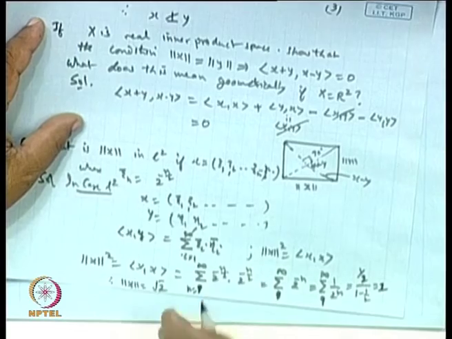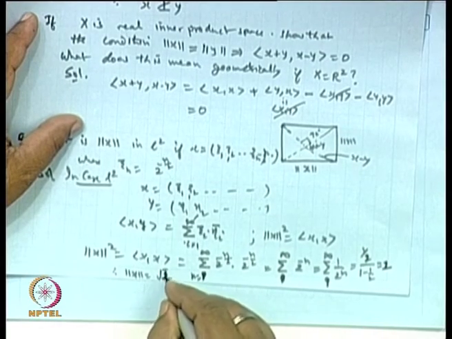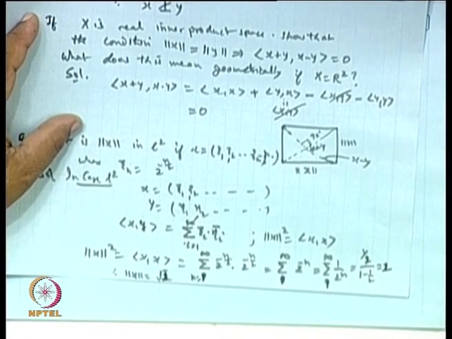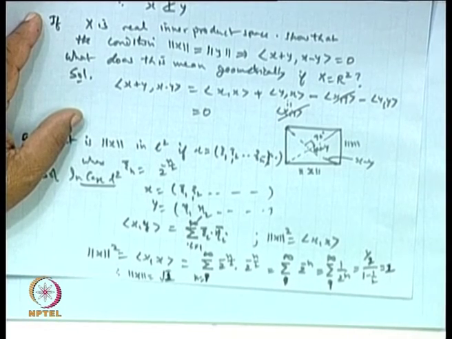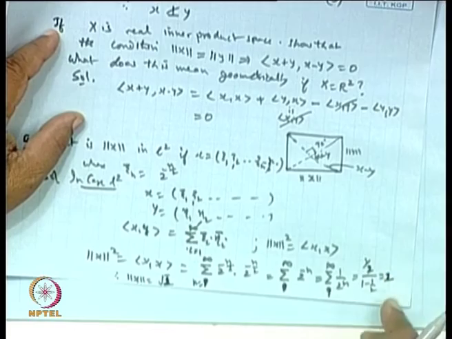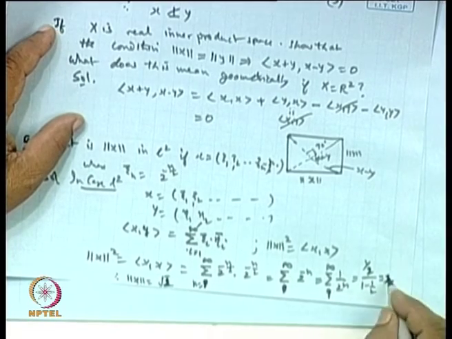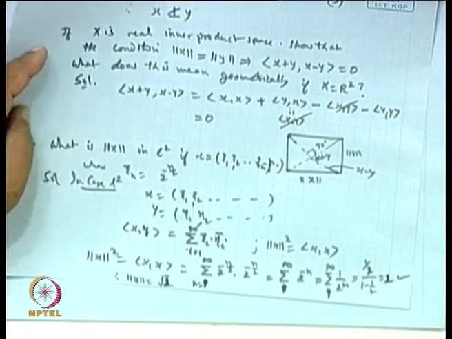It depends on where you start. If it is from 1 to infinity, then it will be 1. That is correct. Clear?